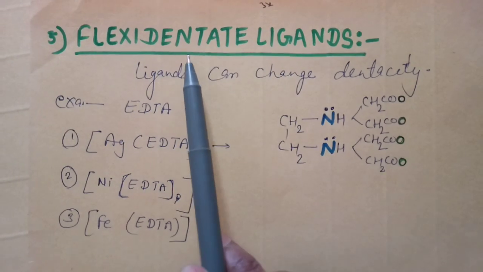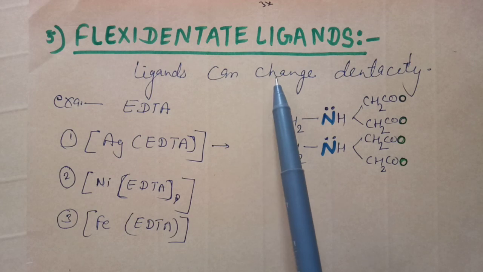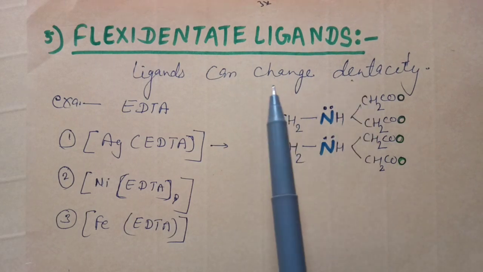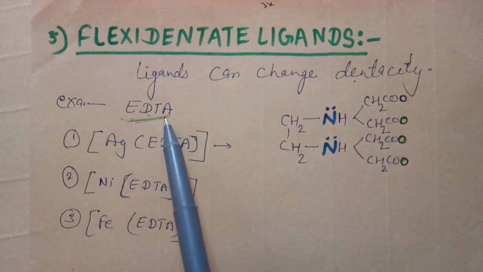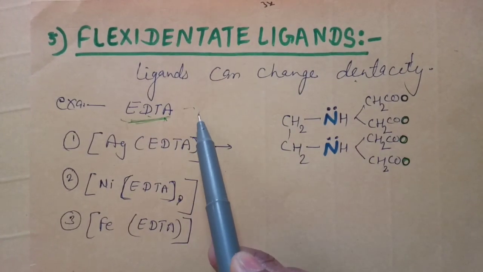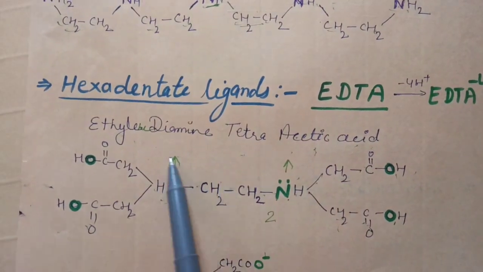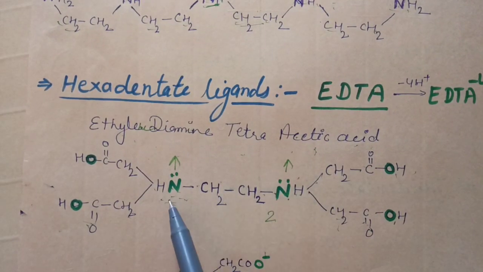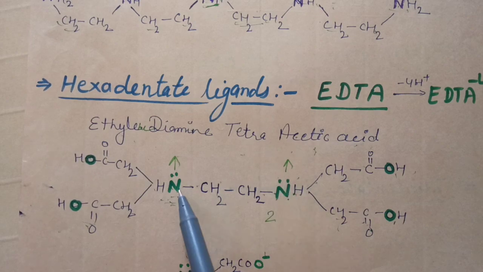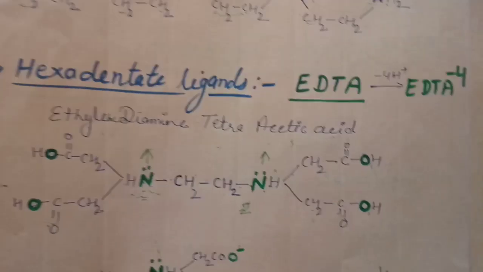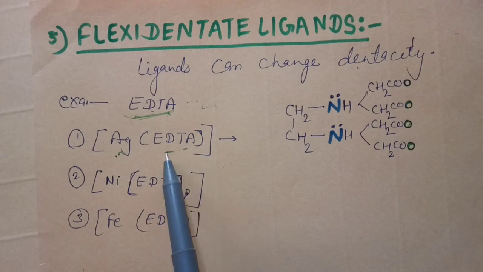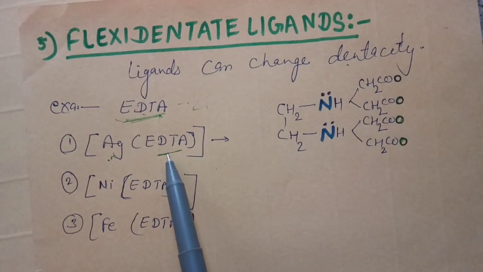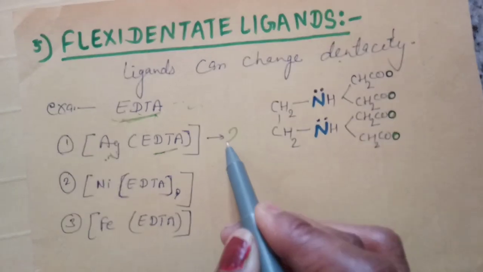Now the last example of types of ligands is flexidentate ligands. Flexi means there is flexibility in denticity, means ligands can change their denticity, and it is found in EDTA. Okay, when EDTA is in neutral stage, then its denticity is only 2. As I will tell you, in this neutral EDTA, only 2 nitrogen atoms can donate their lone pairs to make coordinate bonds, so its denticity is 2. In here, see, I have told you in the last video that the coordination number of Ag is 2. So the EDTA will donate only 2 electron pairs to make coordinate bonds, so its denticity here is 2.